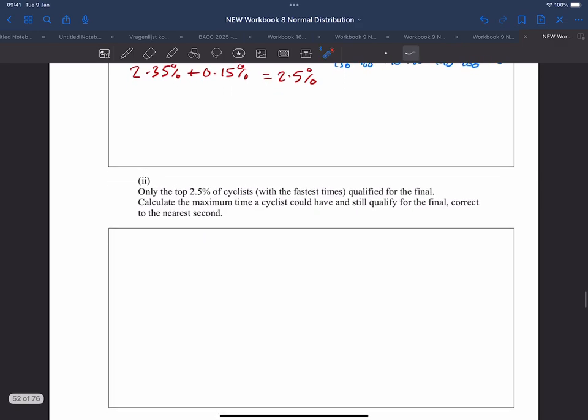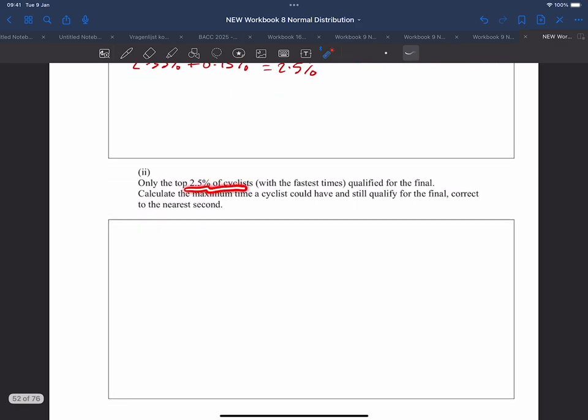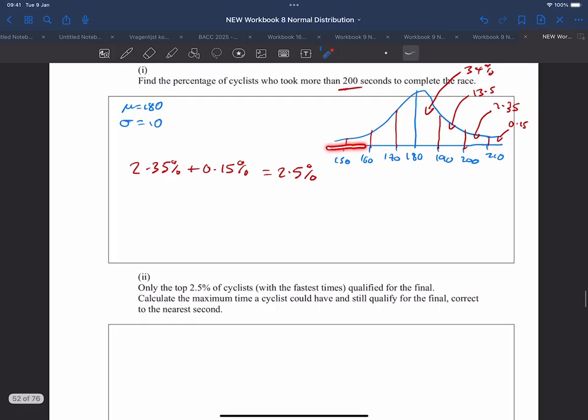Now, part two. What we want to do here is, the top 2.5% of cyclists, the fastest times, qualified for the final. Calculate the maximum time a cyclist could have and still qualify for the final, correct to the nearest decimal. So the top 2.5% qualify. So that is up this side here, isn't it? So we know, as I said beforehand, this area is the same as this area. So that is also 0.15, and this area here is 2.35.